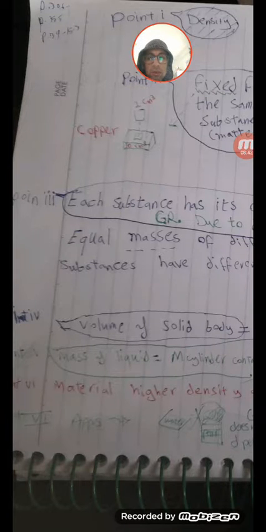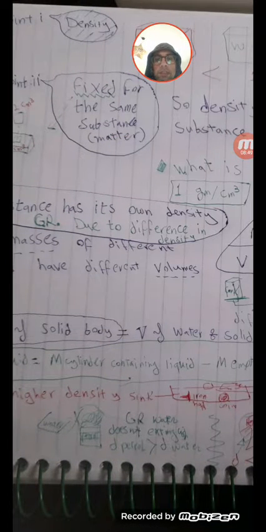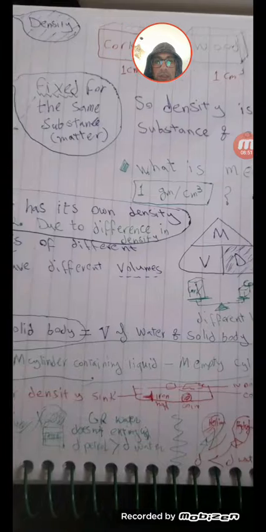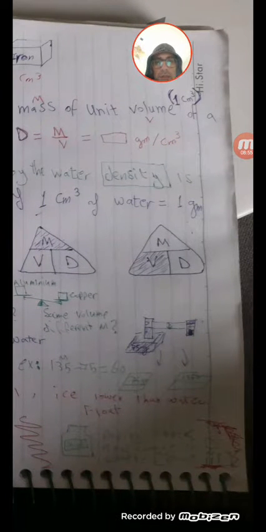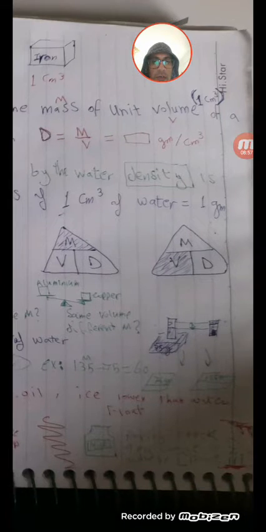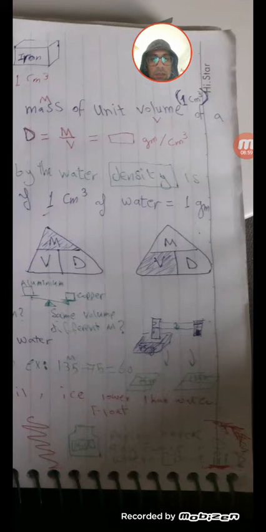Let's talk about mass here; mass is similar to weight. The mass of liquid will be the mass of the cylinder containing liquid minus the mass of the empty cylinder. And here is the example. We want to check that number. And here is the drawing of the balance, how we balance before putting water and after.